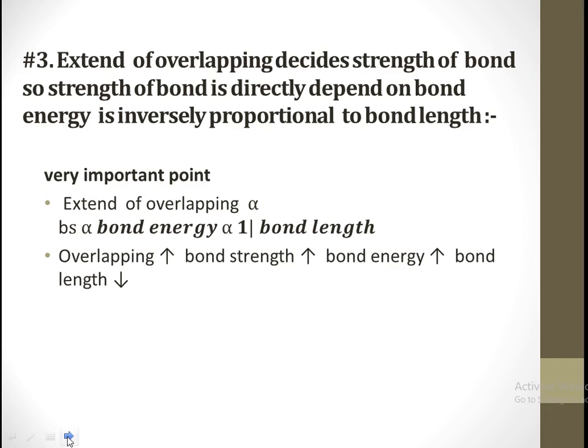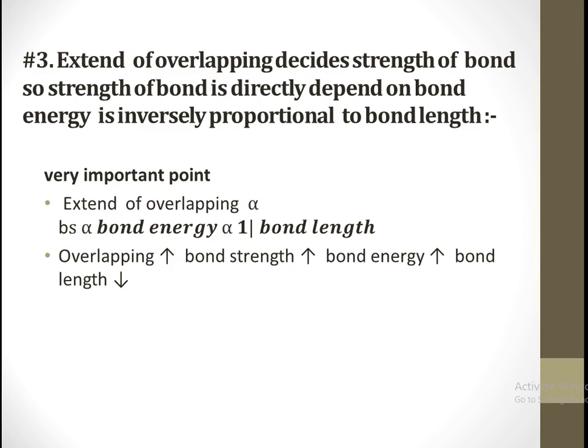Next we will talk about the extent of overlapping. How much overlapping has to be done? The extent of overlapping decides the strength of the bond. One could say that overlapping depends on bond strength, bond energy and bond length. Now let's see how they are all interconnected.